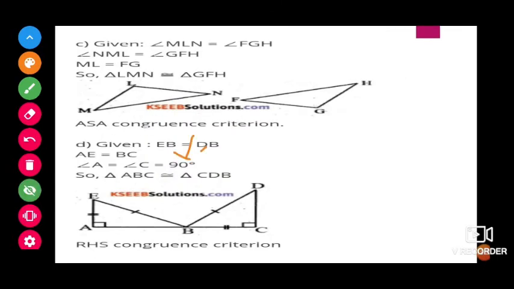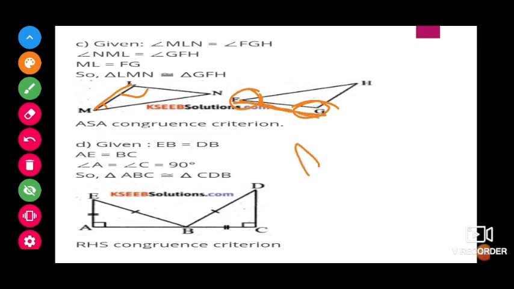Next, given angle MLN is equal to angle FGH. Where is MLN? This is equal to FGH. Next, angle NML is equal to angle GFH, this angle, and ML is equal to FG, this side. Then what is the criterion we can use, children? Here this angle and the side between.